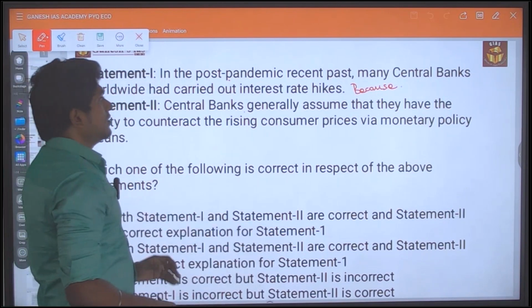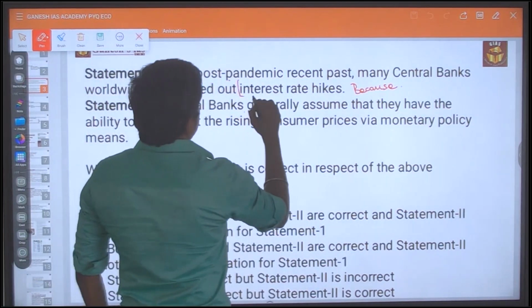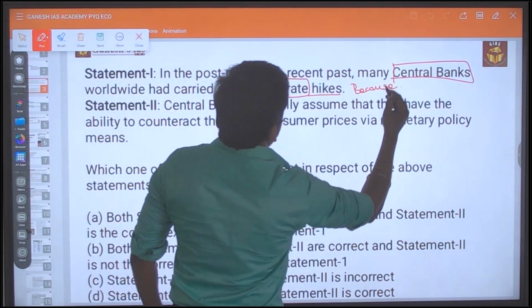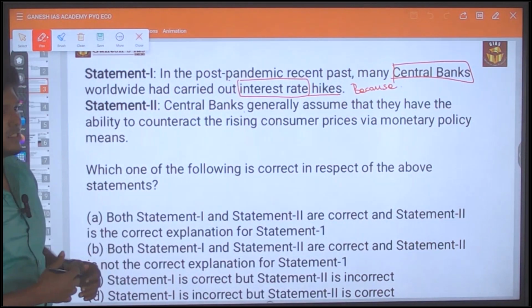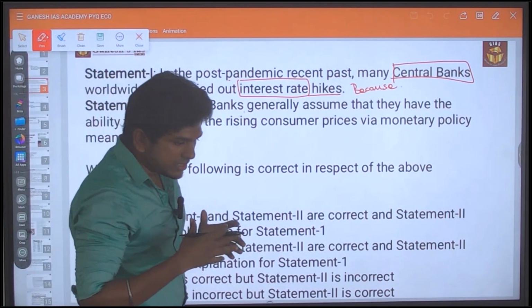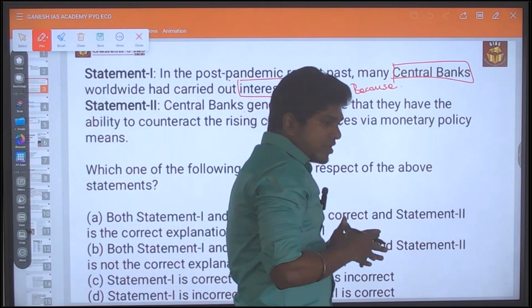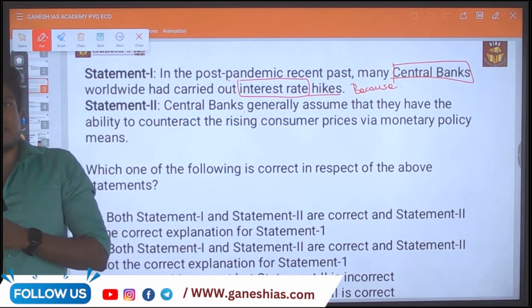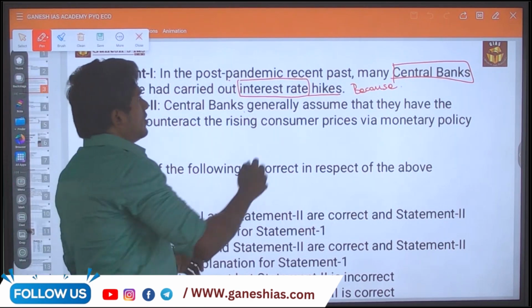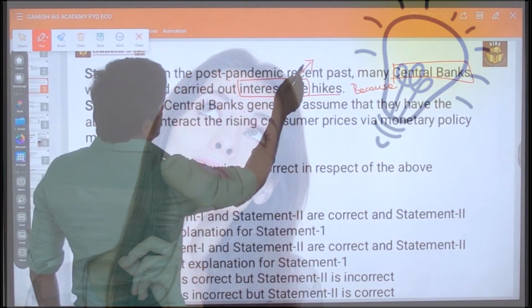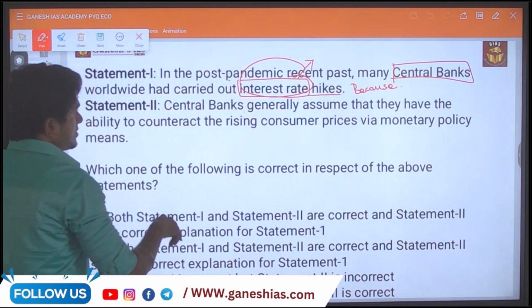There are many keywords in it. First is interest rate hike, and it is also speaking about the central bank. So central bank interest rate hike means what? What are the interest rates that the central bank has control over? You have to know which interest rates they are speaking about. If you come to know about these statements, you can easily answer it.